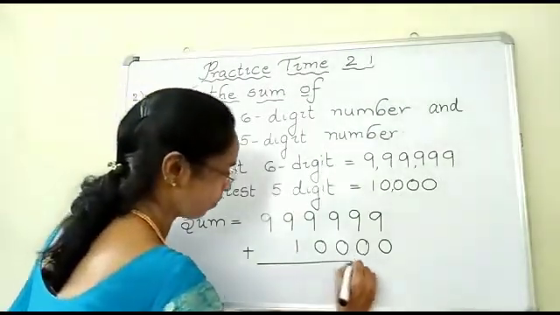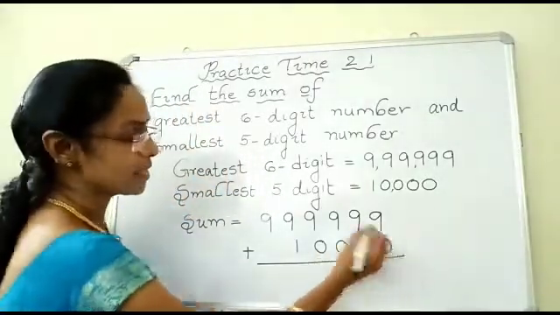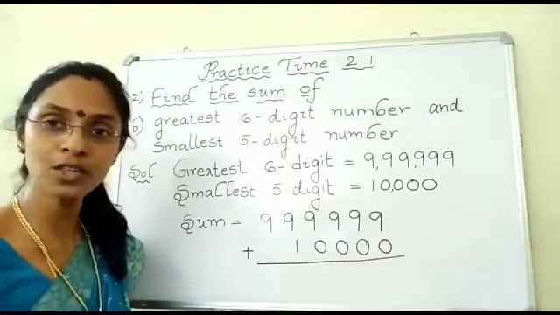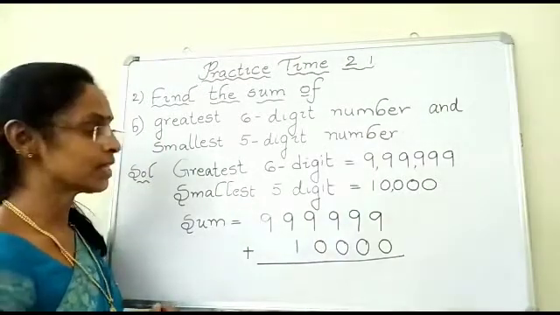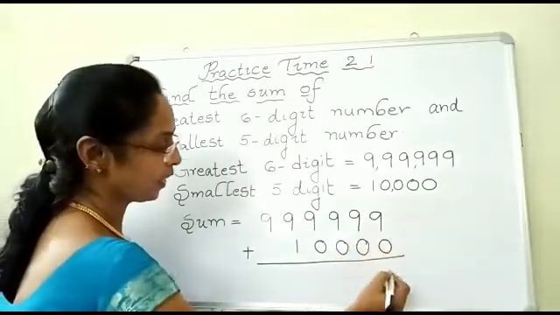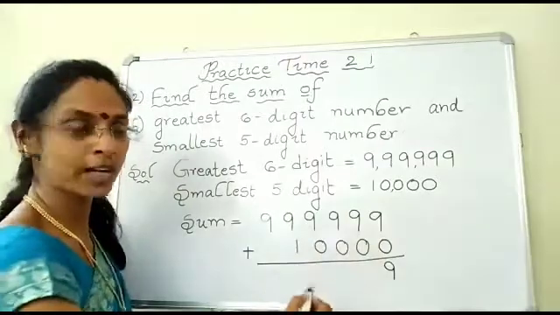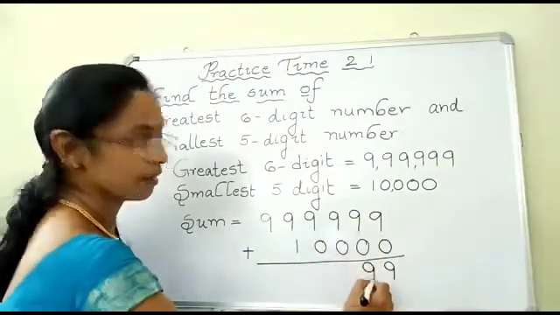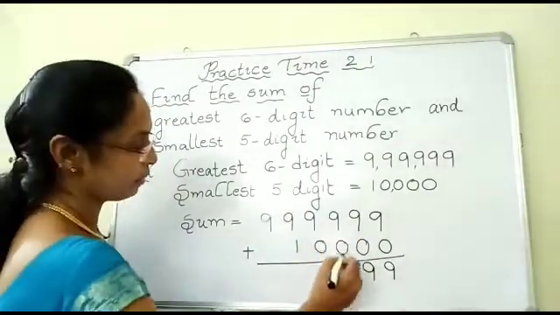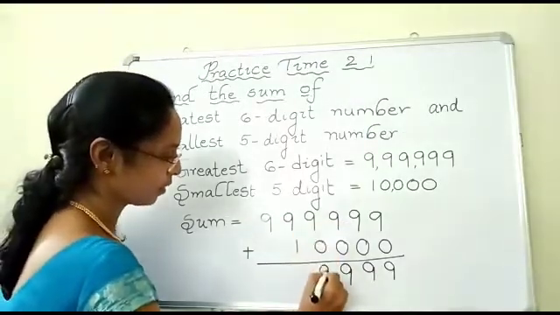Now add. If you add 9 plus 0, properties of addition. 0 is the additive identity. 9 plus 0 is 9. Again 9 plus 0 is 9. 9 plus 0, 9.